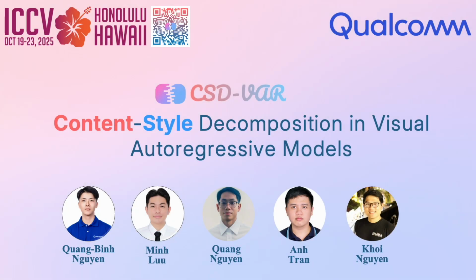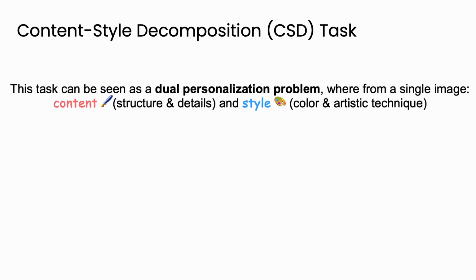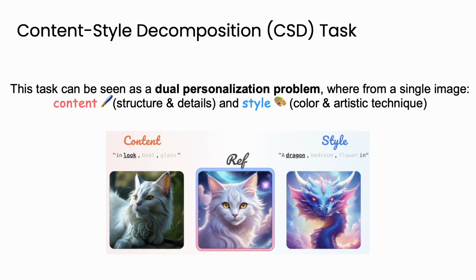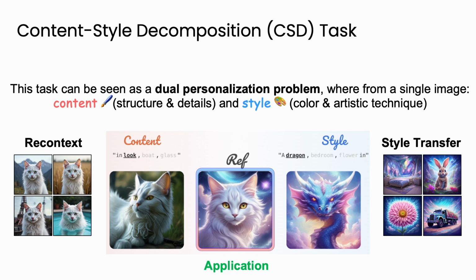Hello everyone, today I'm presenting our work, CSD-VAR, Content Style Decomposition in Visual Autoregressive Models. This task can be seen as a dual personalization problem. From a single image, we want to extract two things: the content, meaning the structure and details, and the style, meaning the color and artistic technique. By separating these two, we unlock powerful applications: recontextualization, where the same subject can be placed into entirely new scenes, and style transfer, where the extracted style can be applied to brand new content.